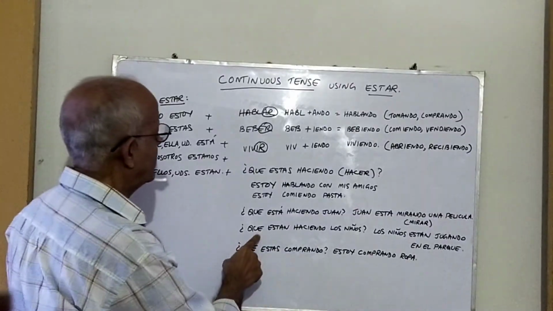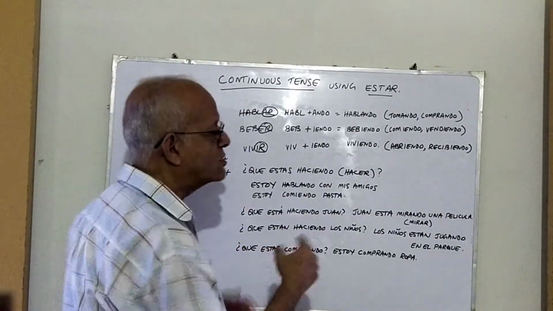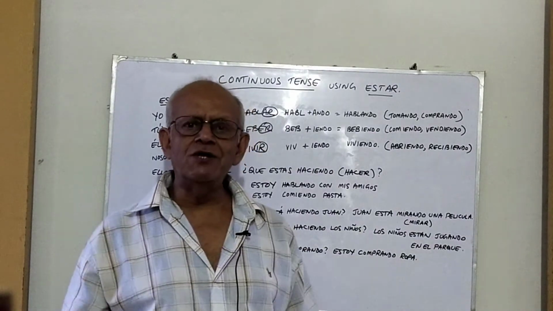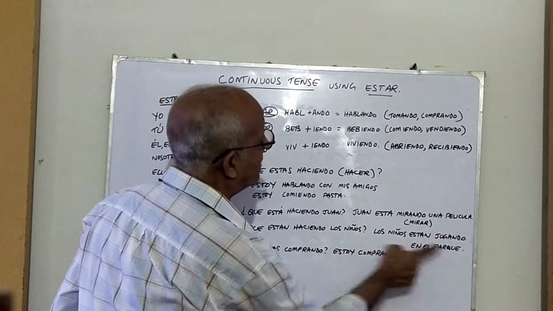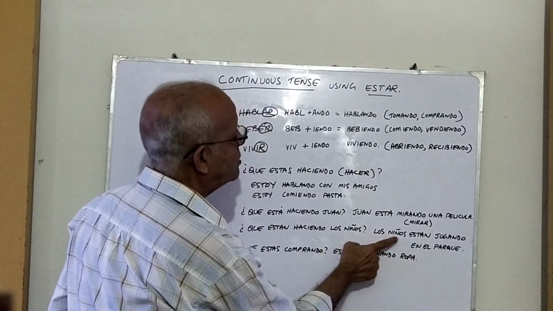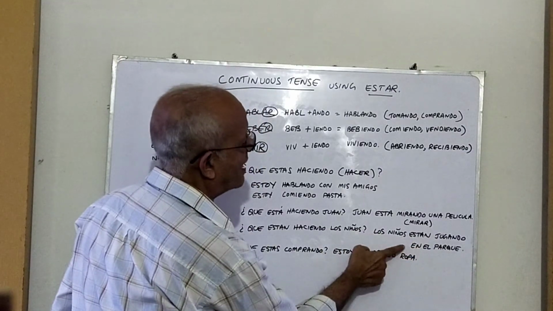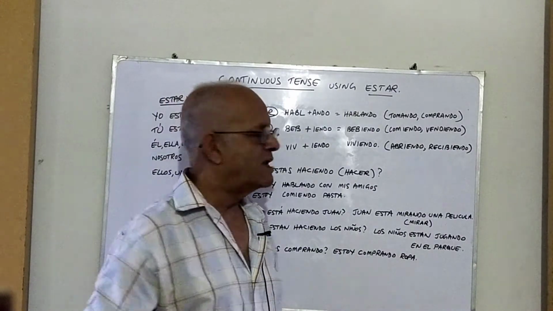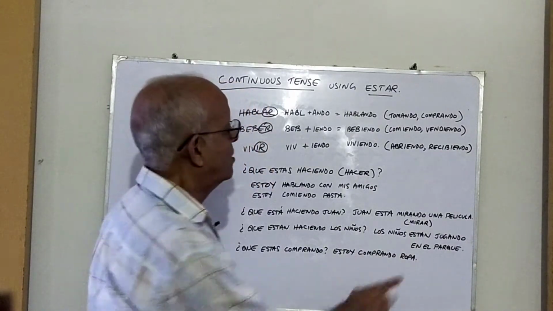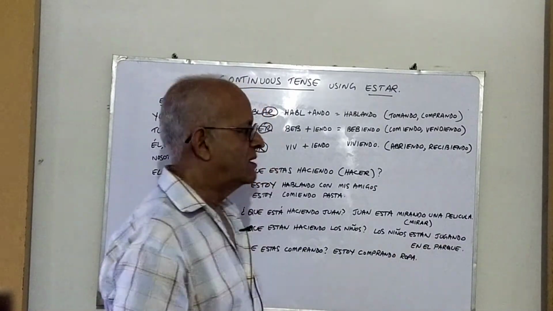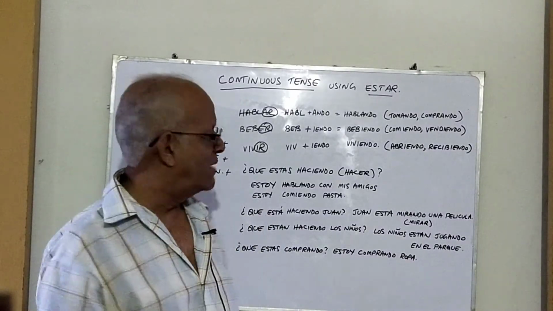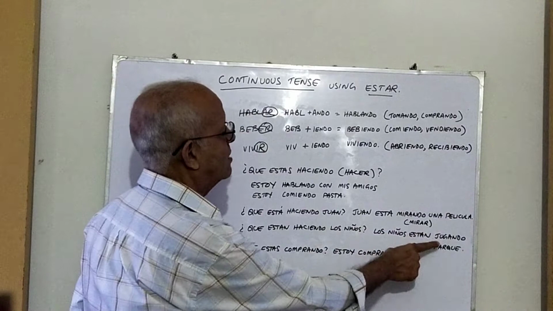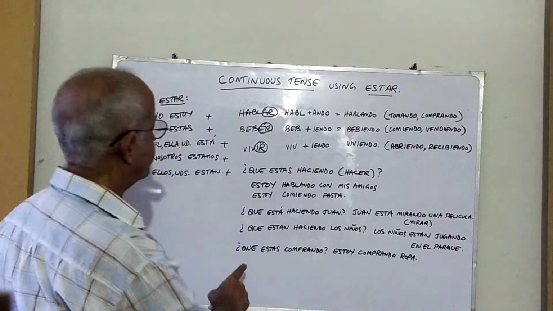Another example. ¿Qué están haciendo los niños? What are the children doing? Okay, los niños están jugando en el parque. The children are playing in the park. Jugando comes from the verb jugar. Okay, we've done jugar also many times. Jugar is to play. So los niños están jugando en el parque.